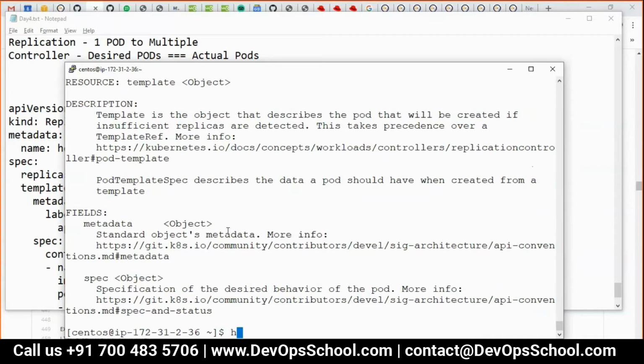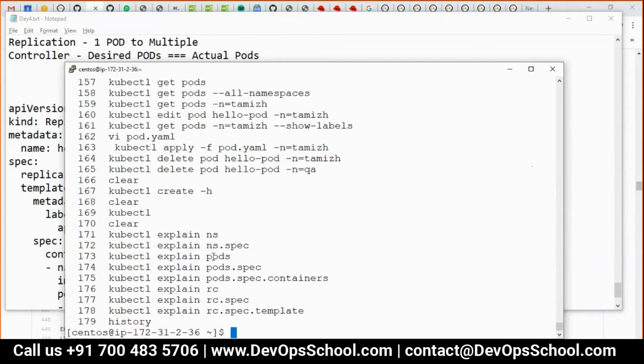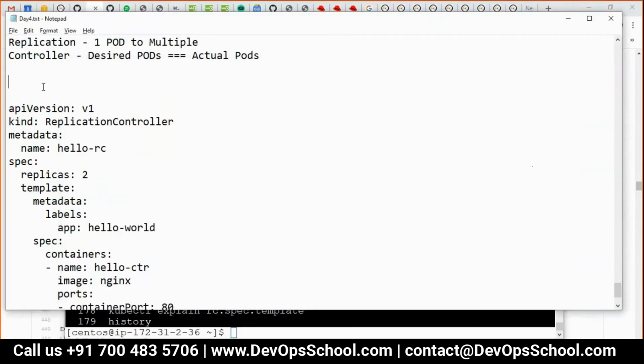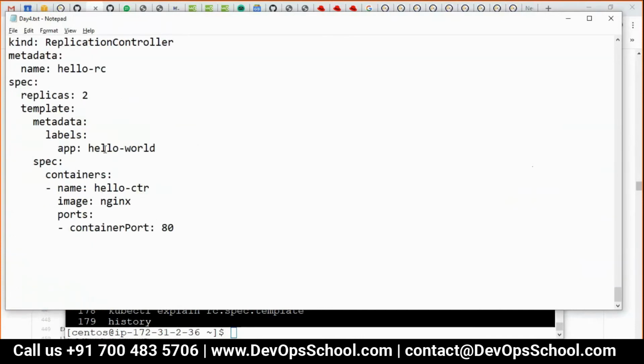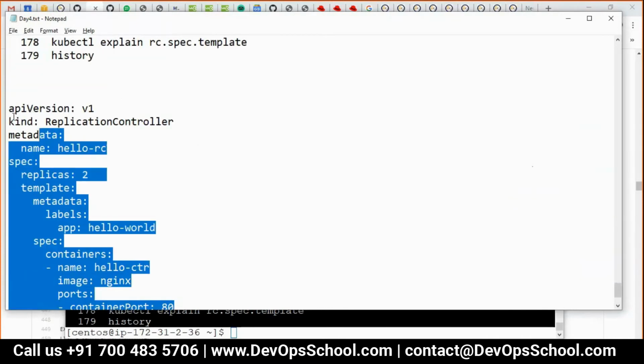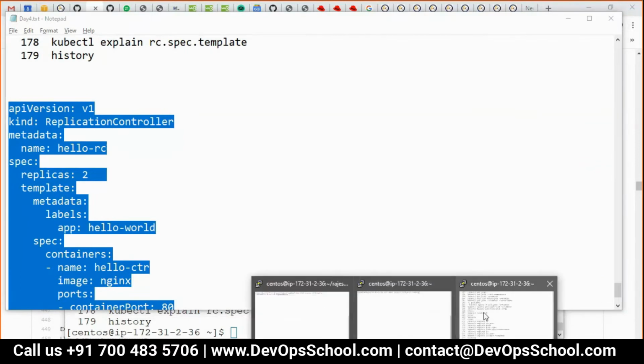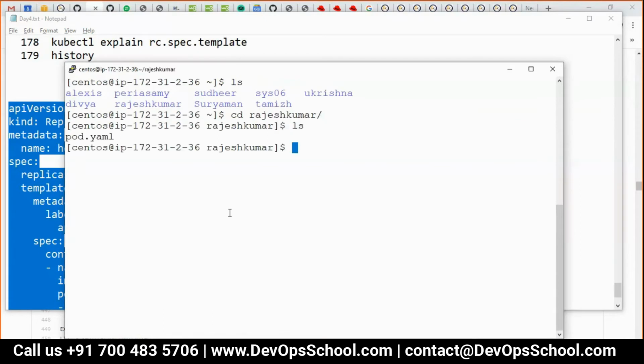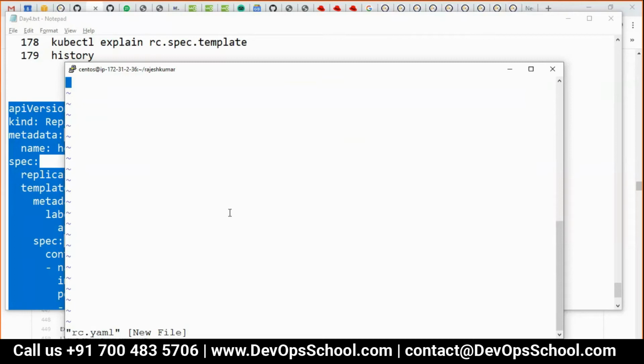If you have questions like, okay, which are the fields we have, what are the values I should feed in, all these things. So very simple command. Okay, so now explain is also done. Now let me copy this whole thing and do the CRUD. Now where I am first, let me find out. See, I should go into Rajesh Kumar, right? And here vi rc.yaml. Okay, RC file name can be anything, by the way.